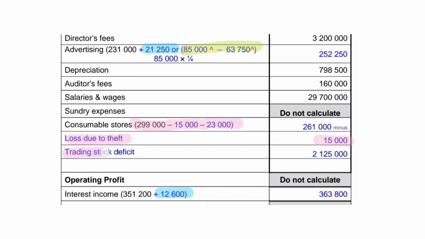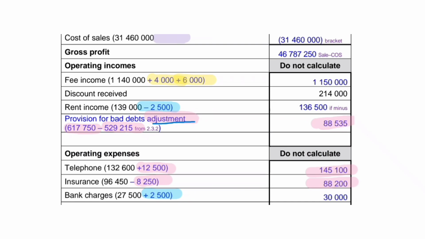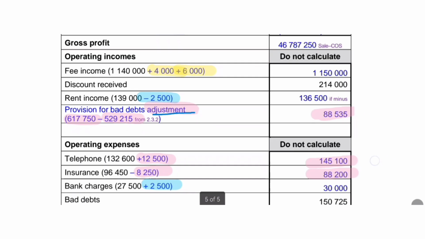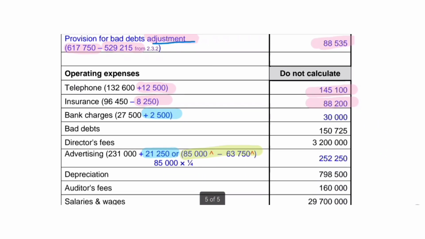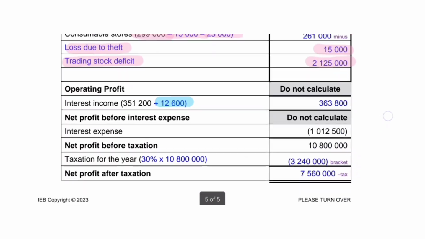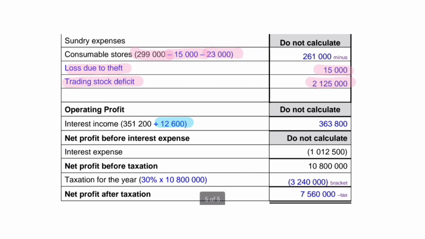Trading stock deficit, we are given the trading stock deficit in this example. Sometimes you will be required to calculate the trading stock deficit yourself. And we've done all our adjustments, so you just rewrite everything that wasn't affected by adjustments. And this is what they wanted you to do with your statement of comprehensive income for this paper. And lastly, you just calculate your tax for the year, 30%, and they've given you the net profit before tax.